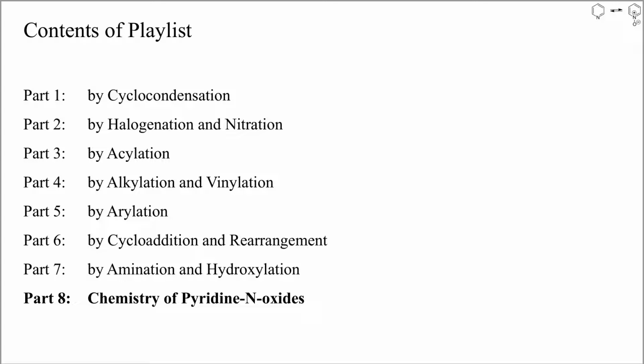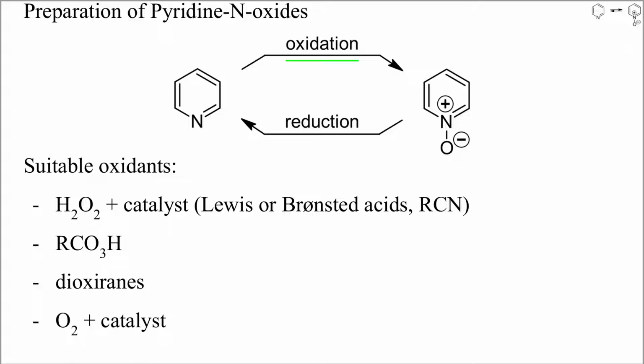the parent pyridines. Typical oxidants suitable for the preparation of pyridine N oxides include hydrogen peroxide, peracids, dioxiranes, and oxygen in combination with some catalyst.